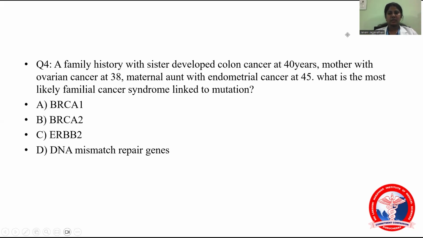The fourth question: a family history with a sister who developed colon cancer at 40 years, a mother with ovarian cancer at 38, and a maternal aunt with endometrial cancer at 45. What is the most likely cancer syndrome linked to the mutation? So this is HNPCC, which is Lynch syndrome.